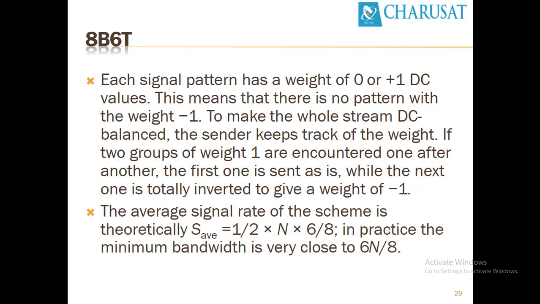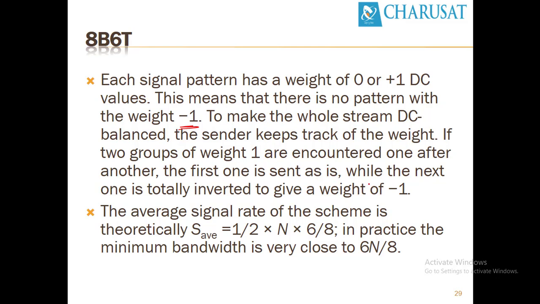Each signal pattern has a weight of 0 or plus 1 DC value. This means that there is no pattern with weight of minus 1. To make the whole stream DC balanced, the sender keeps track of the weight. If two groups of weights are encountered one after another, the first one is sent as it is, while the next one is totally inverted to give weight of minus 1.